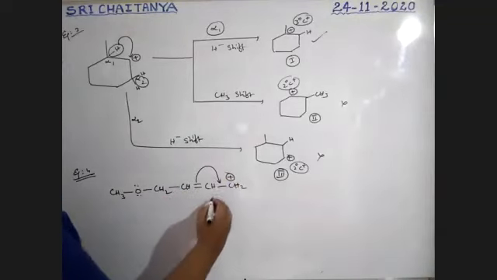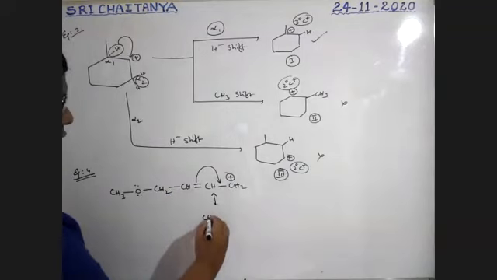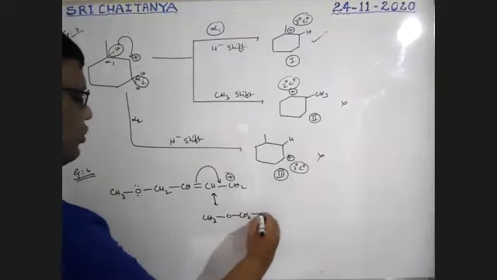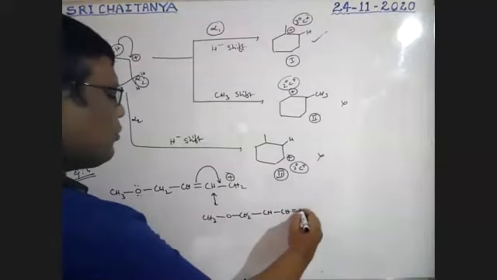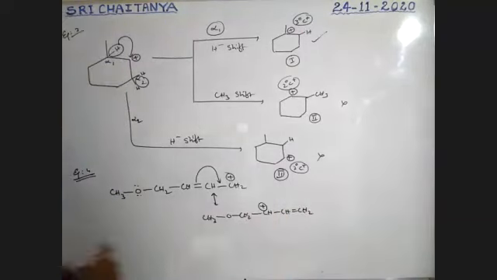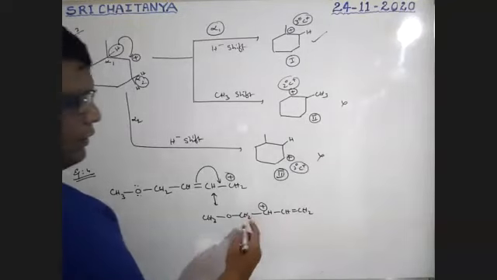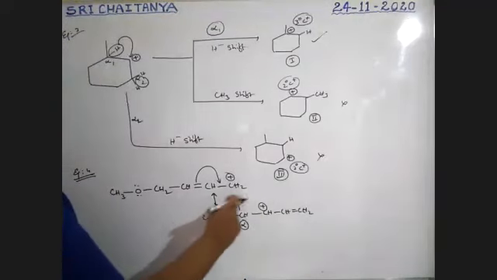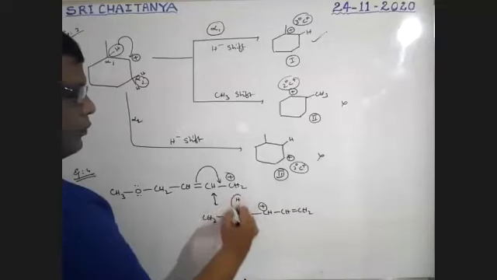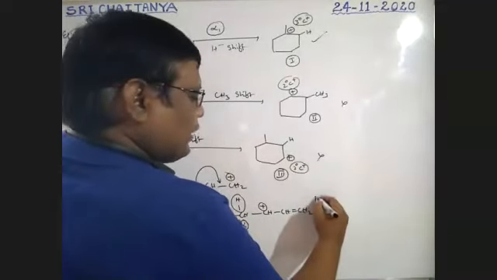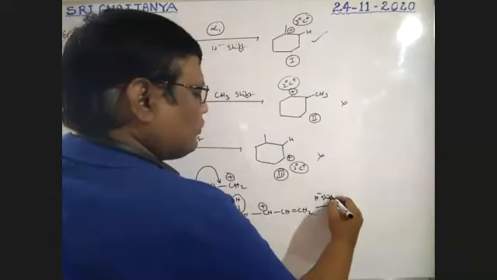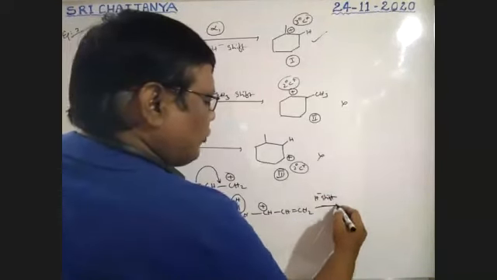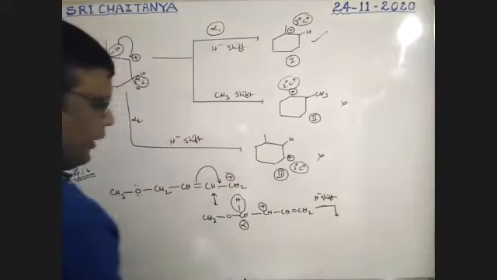This carbon gets positive charge. That is in resonance with CH3O, CH2, CH, CH double bond, CH2, boys. This one gets positive charge. Yes, am I correct? Yes, that one gets positive charge. Okay, this is the alpha position, boys. From here, hydride shift is possible. So H minus is shifted. Hydride shift is possible.